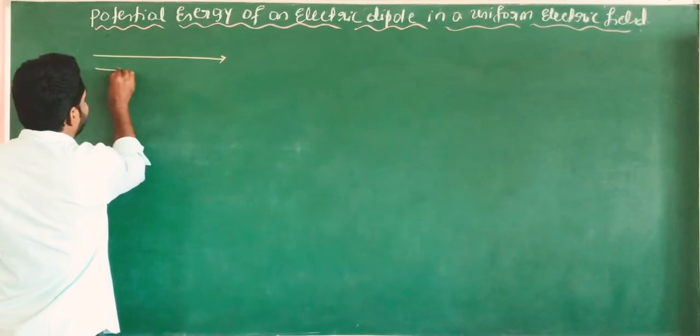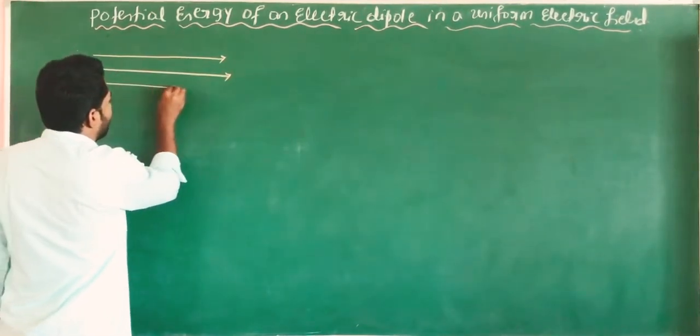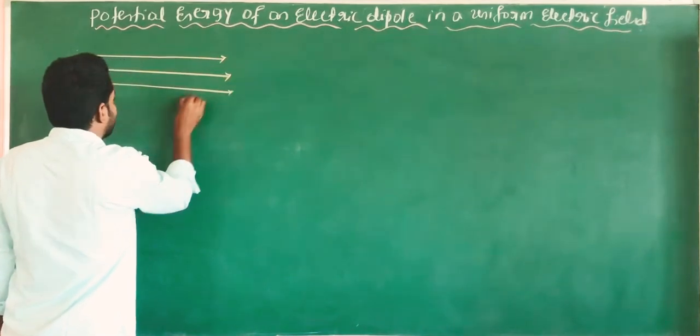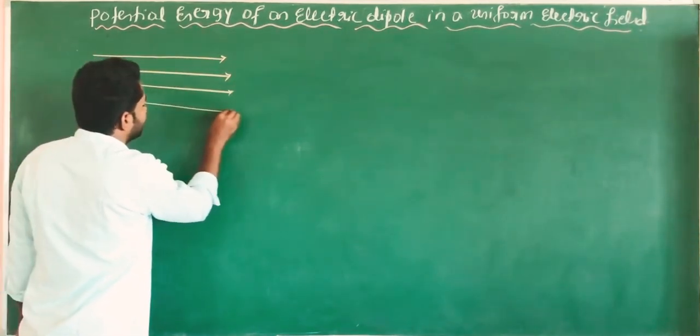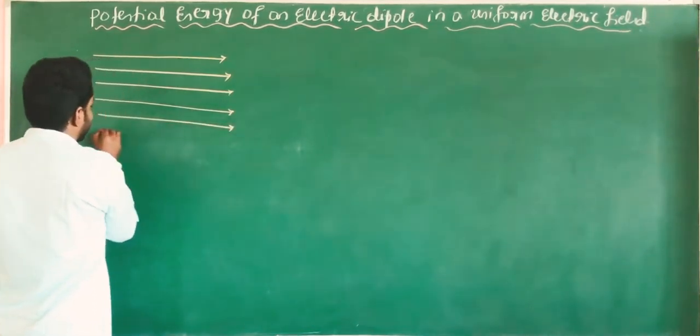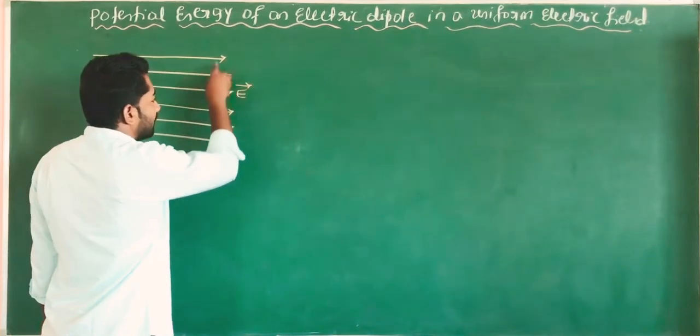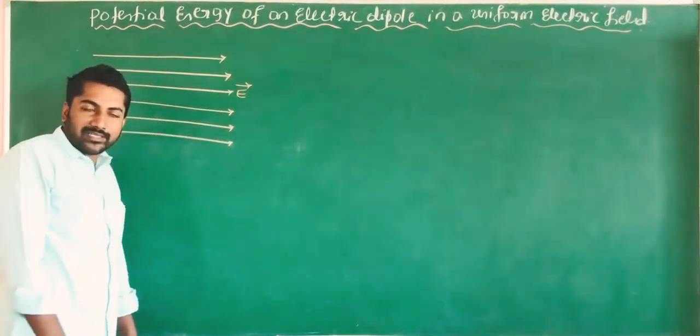Electric field lines in the case of a uniform electric field move in straight paths, equidistant and parallel to one another. This is the region of uniform electric field.